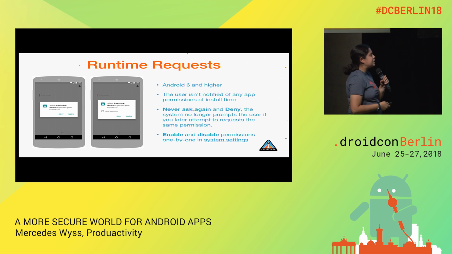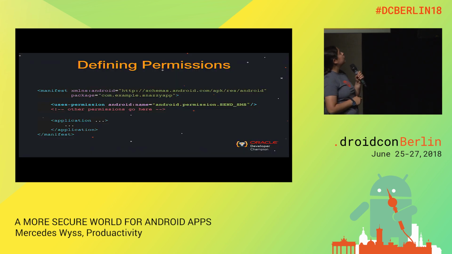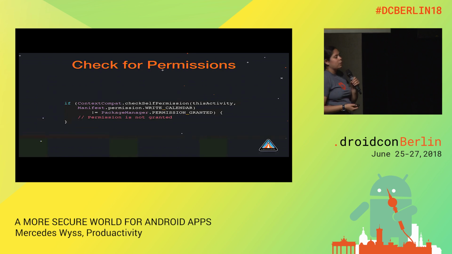And the other thing is that people now can go to the system settings and deny or allow the permissions dynamically. So that means that now in our implementations, we will need to verify that we have the permissions before using something. So now I have here a little bit of code. If someone is a beginner, you may not know that in the manifest file is where we add the permissions that we will need.